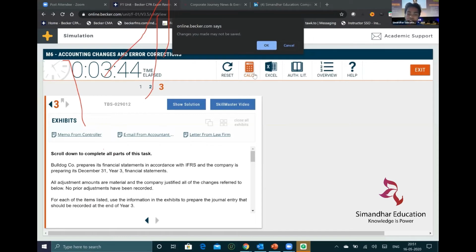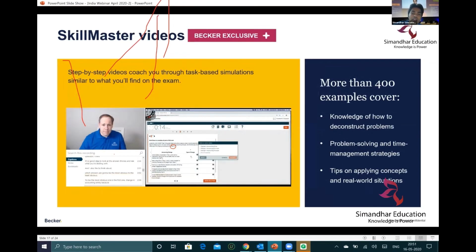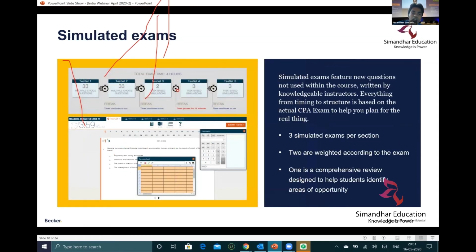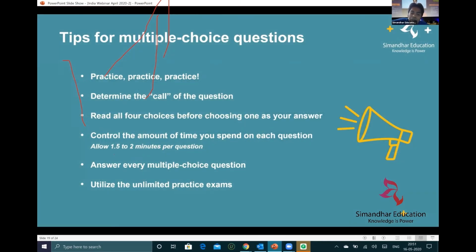Okay. So this is how it looks in the Becker product. So these are the personalized learning. You have skill master videos, you have simulated exams. So what are the tips for MCQs? Guys, practice. A lot of practice is required. Practice n number of multiple choice questions from the Becker product, right? We are also putting 5 multiple choice questions every day in each and every study group. Please practice those MCQs also, which will make you more confident.